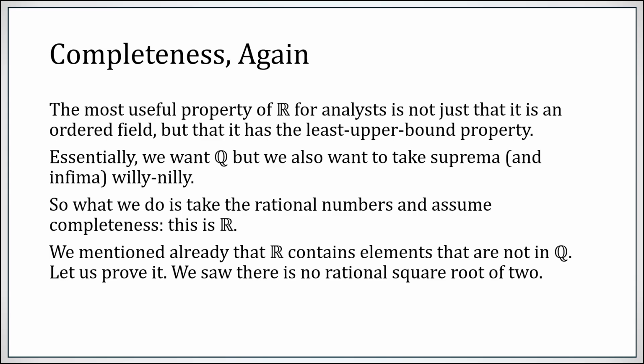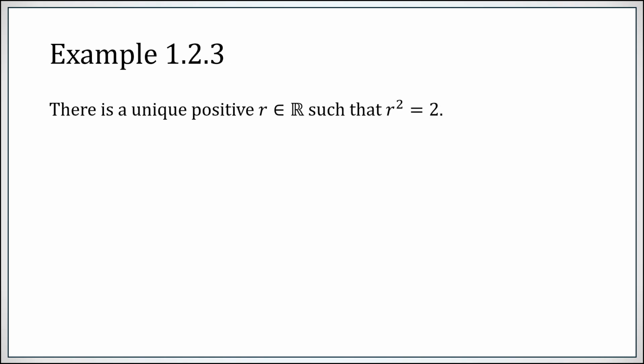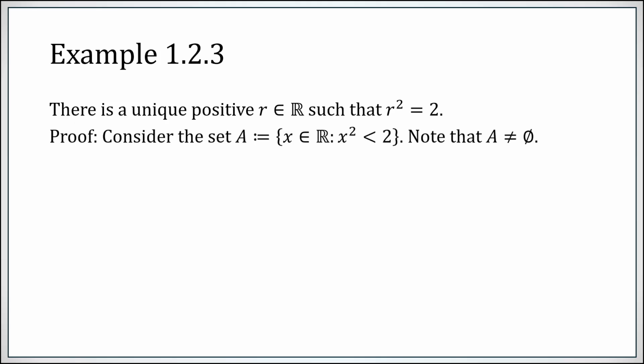We saw there is no rational number that is the square root of 2. So now what we will show is that there is a real number that is a square root of 2. So in this example, let's show there is a unique positive real number whose square is equal to 2. Let's build a set. It's a set of real numbers. It's the real numbers whose square is less than 2. This is not an empty set. For example, 1 is a real number whose square is less than 2. So A is not empty.